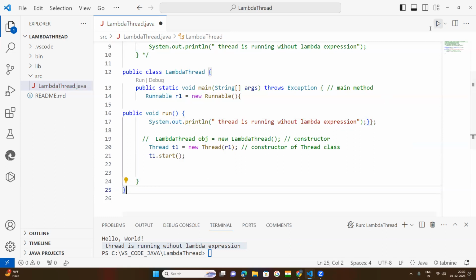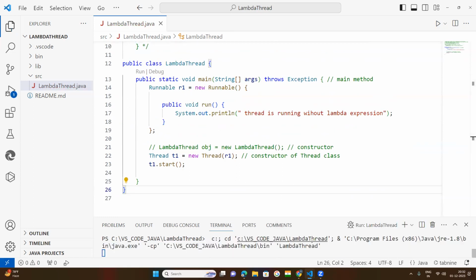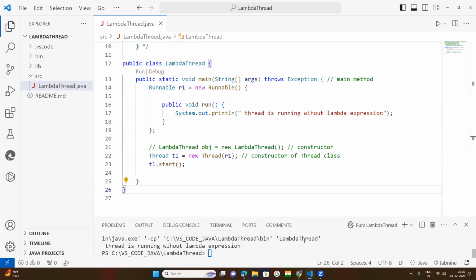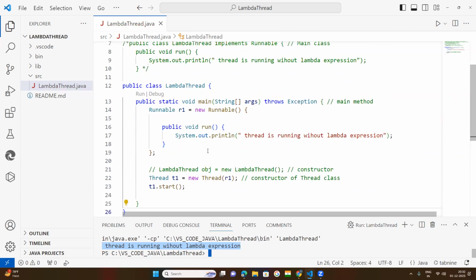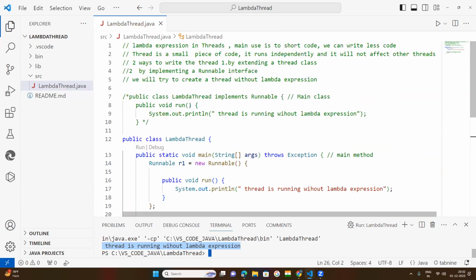Now you compile this code. You run this code. Now let us see what is happening. Same thing, the thread is running without a lambda expression. Still here also I have not implemented the lambda expression.